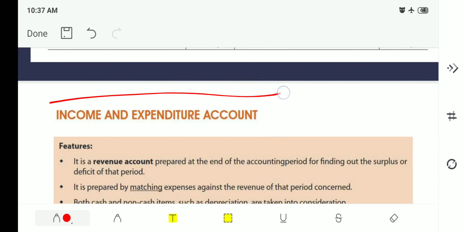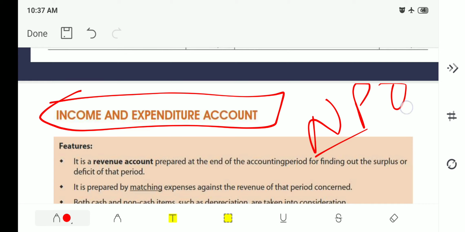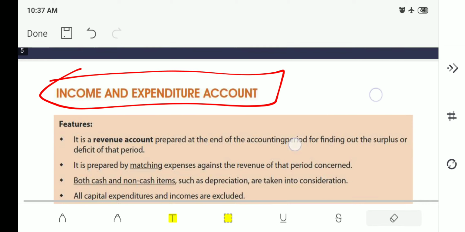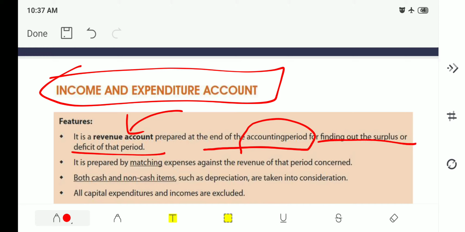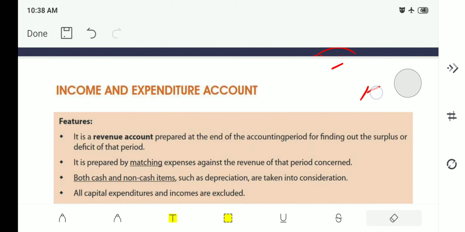Next, the second account is income and expenditure account. Do remember, whatever we are discussing is related to non-profit organizations. The second is income and expenditure account. It is the revenue account prepared at the end of the accounting period. What is income and expenditure account? It is nothing but a revenue account. It is prepared at the end of the accounting period for finding out the surplus or deficit of that period. We discussed what is surplus. That is the extra amount that is remaining with the organization. 5 rupees is surplus. If it is a negative amount, that is, the amount has been spent from their own account, that is deficit. This income and expenditure account will calculate the surplus as well as deficit.